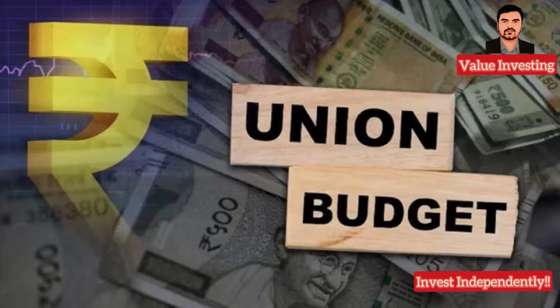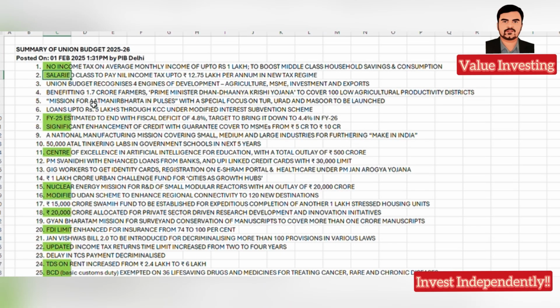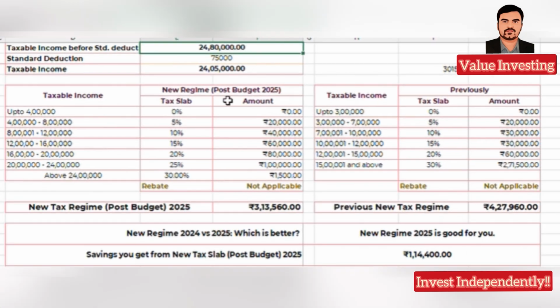Now, as far as the new tax slab is concerned, the salaried class pays nil income tax up to 12.75 lakh per annum. They have never spoken about the old tax regime, wherein there are a lot of claims we can make, but I will show all the Excel calculations wherein you will understand that the new tax regime has become so attractive now compared to the old tax regime. Now, a brief comparison between the new tax regimes. There is no reference to the old tax regime in this sheet.